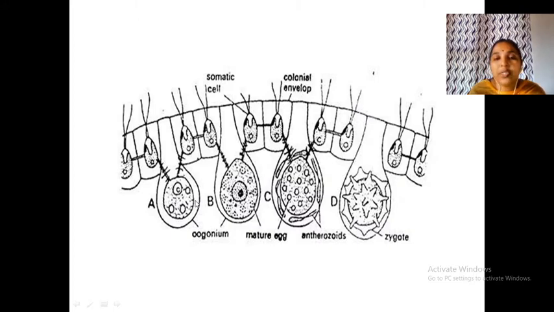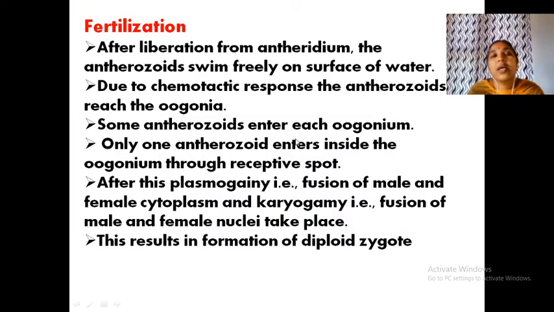So, up to this is the female gonidia or oogonia, and the cytoplasm and nucleus enlarge and function as the mature egg, and a number of androzoids enter inside during fertilization. Clear? Now, what is fertilization? Fusion of the androzoids with the oogonia or ovum.